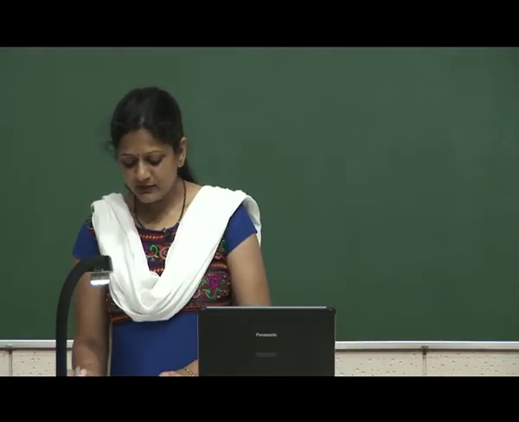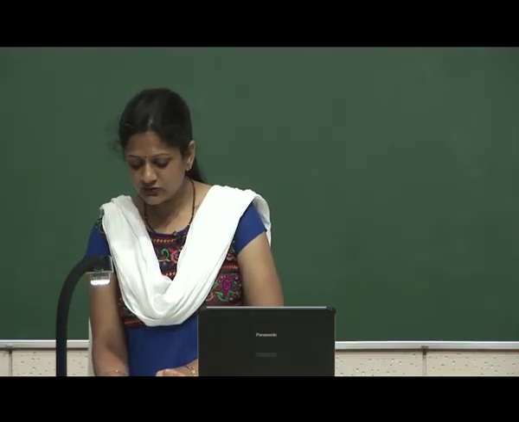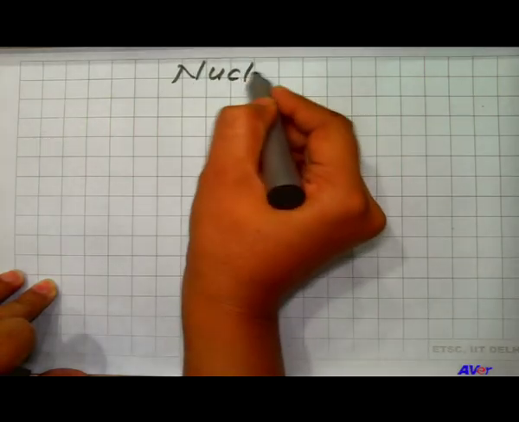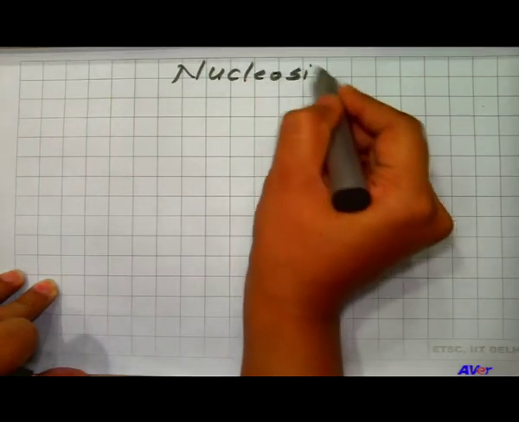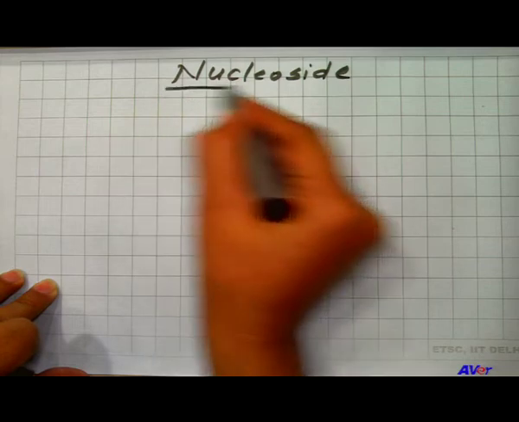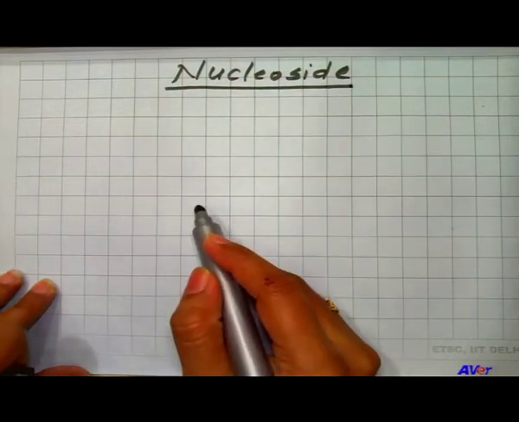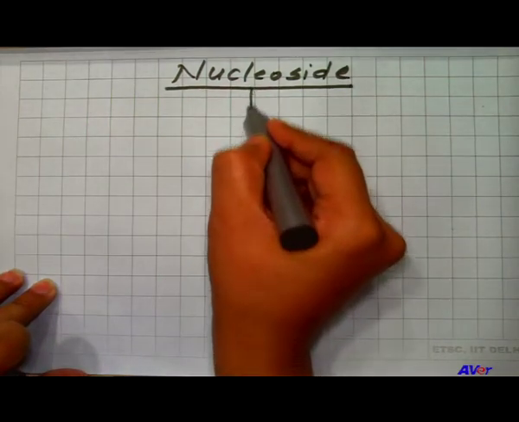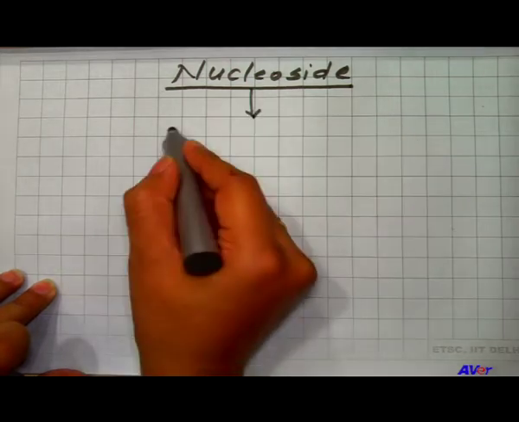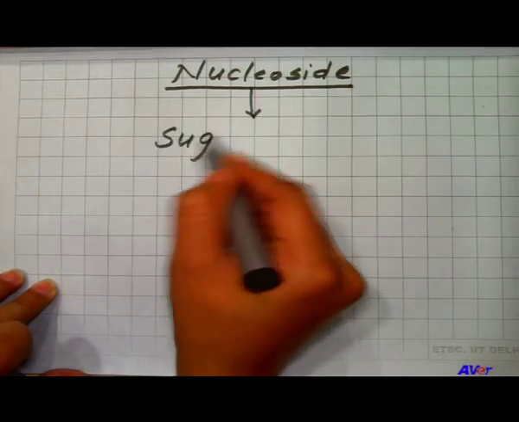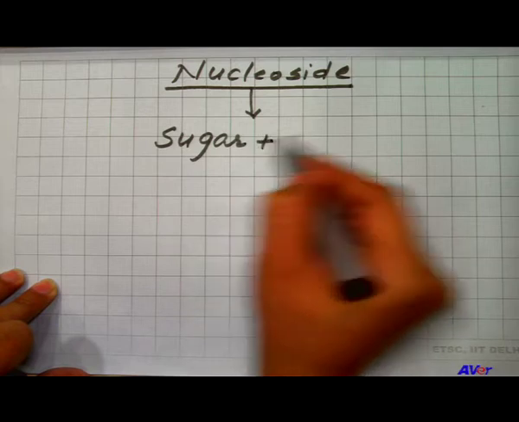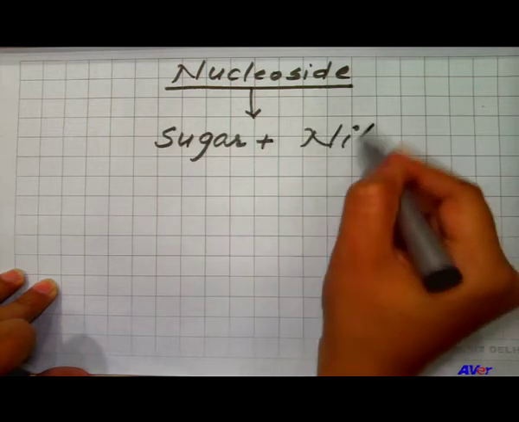Now, let us see how the nucleosides are synthesized inside the cell. As we know, nucleoside is a combination of sugar and nitrogenous bases.